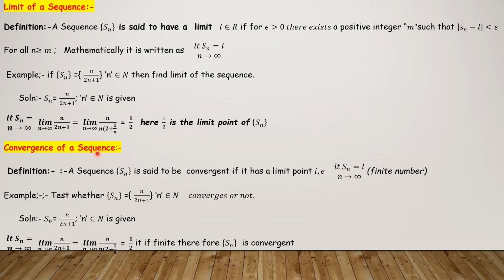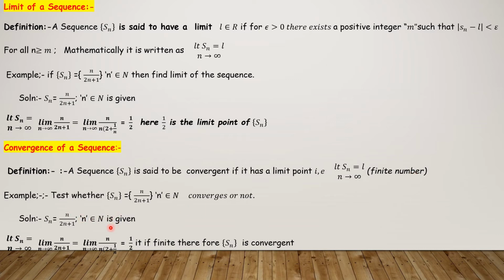Second definition, convergence of a sequence. A sequence Sn is said to be convergent if it has a limit point. It is clear that for those sequences for which the limit point exists, such sequences are called convergent sequences. See here, a sequence Sn is said to be convergent if it has a limit point, that is, limit n tending to infinity Sn is equal to L. Here L is a finite number and a real number.